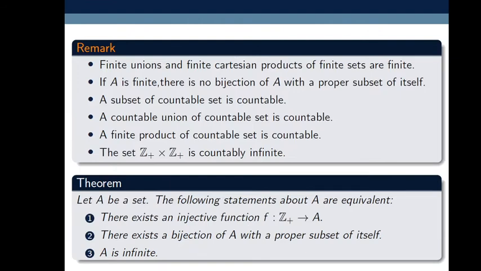It means 1 implies 2, 2 implies 3, 3 implies 1, or 1 implies 3, or 2 implies 1, or 3 implies 2, whatever it may be.